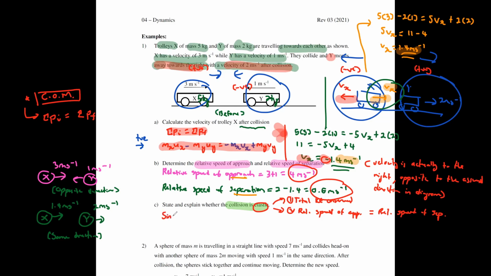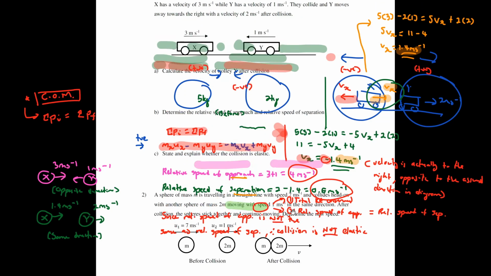So you can just say that since the relative speed of approach is not the same as the relative speed of separation, therefore the collision is not elastic. Okay, so this is how you evaluate this question. All right, so this one is okay. Then we move to the next one.